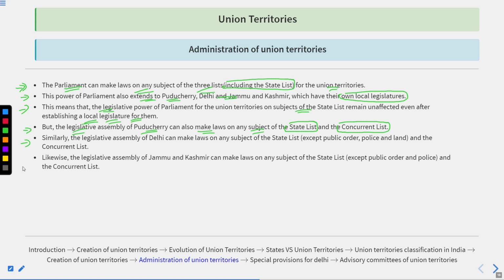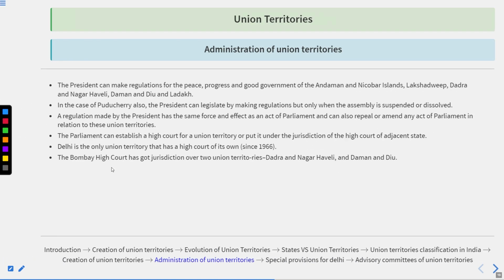Similarly, the Legislative Assembly of Delhi could make laws on any subject of the state list, but is not allowed to make laws on public order, police and land, and also the concurrent list. They could make the laws, but in case of conflict, only the Parliament's laws would prevail. Likewise, the Legislative Assembly of Jammu and Kashmir could make laws on any subject of the state list except public order and police, and the concurrent list.